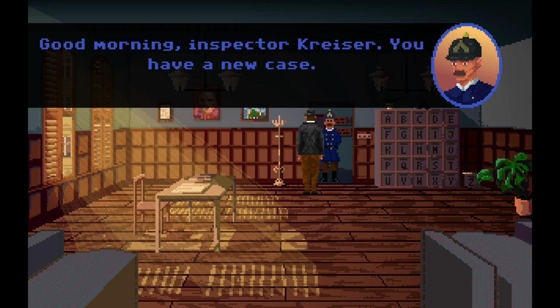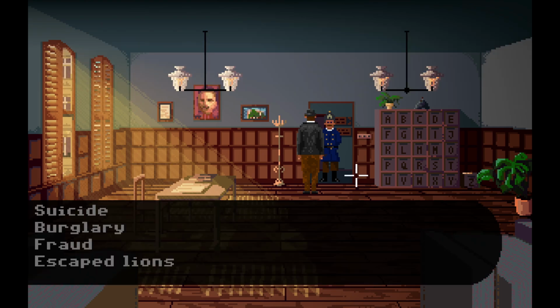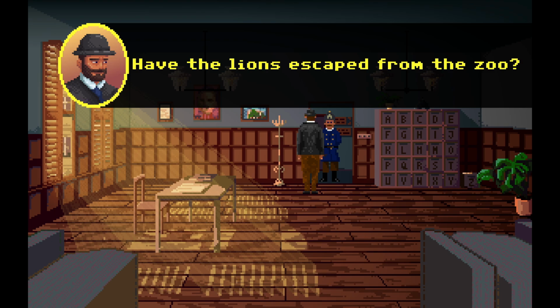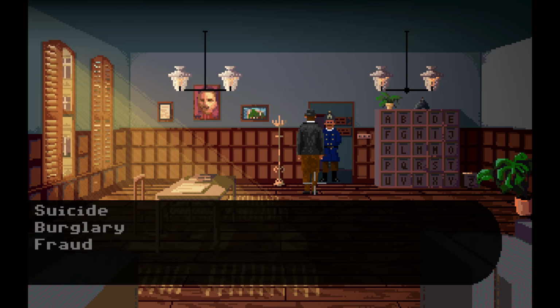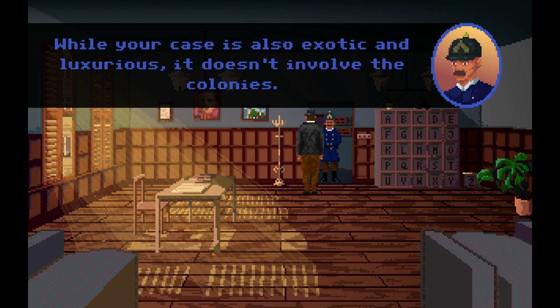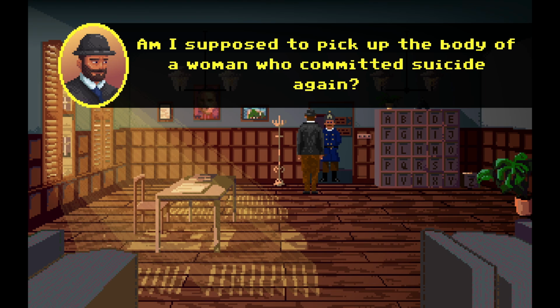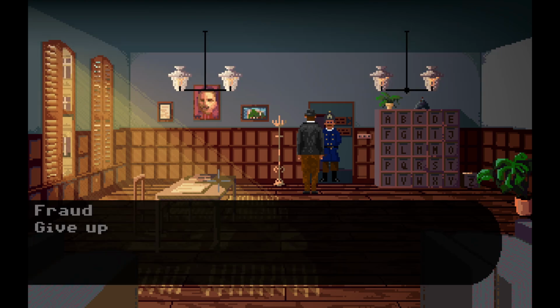Good morning, Inspector Crazer. You have a new case. Another one. What have we got this time? Escaped lions. Have the lions escaped from the zoo? Speed and danger indeed have something to do with it, minus the wildlife. Again, the dark blue. Burglary. Is it a burglary at a grocery store? Well, your case is also exotic and luxurious. It doesn't involve the colonies. Am I supposed to pick up the body of a woman who committed suicide again? No, it's probably not suicide this time around.